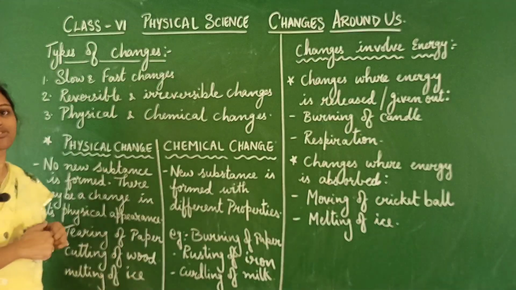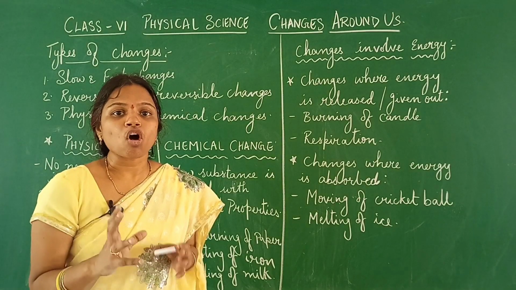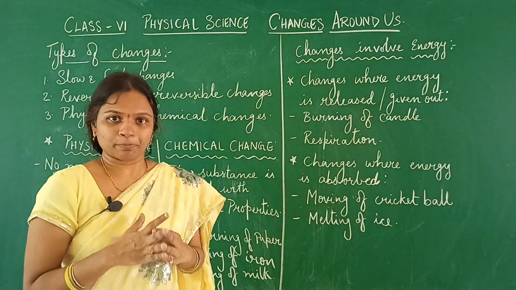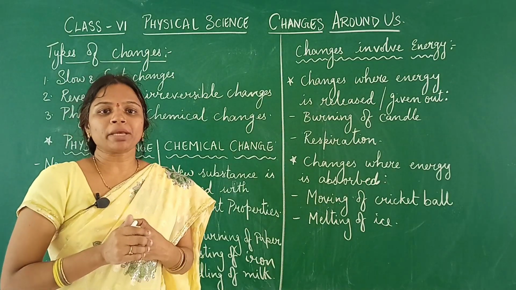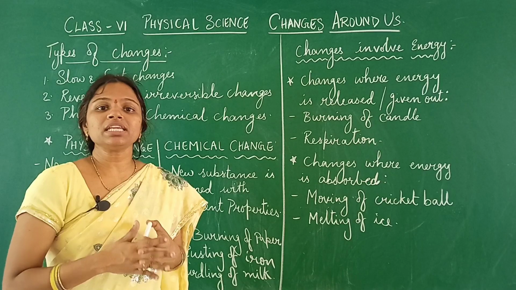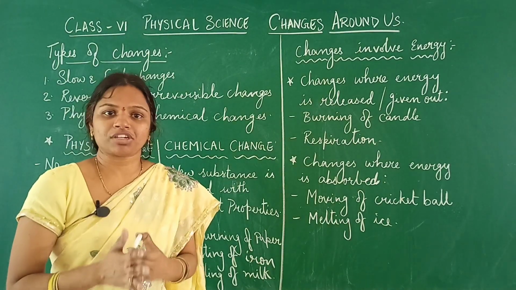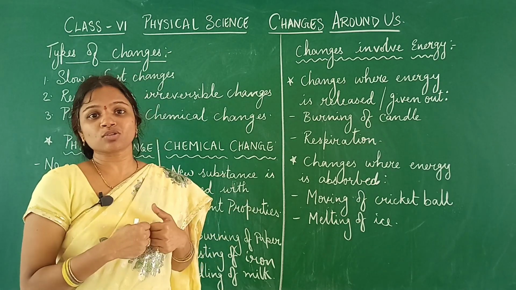Now, melting of ice. Ice is in the form of a solid state of matter. Now, when we keep ice in the room temperature outside the freezer, then probably the ice will melt into water. What is the ice made up of? It is made up of water molecules only.